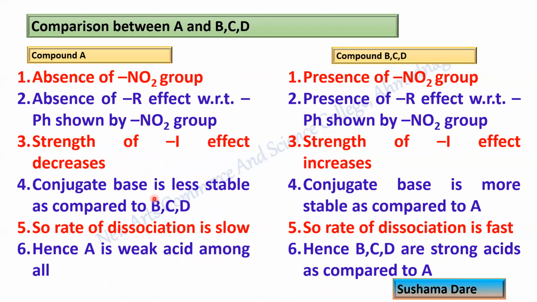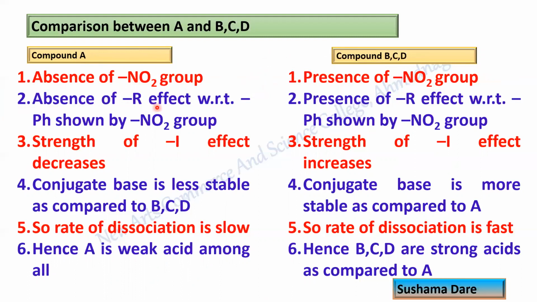So for the explanation of this, let us first of all see in what way we have to explain. We are first making two groups over here. The first one is compound A, and the second is compounds B, C, D. On what basis did we make these two groups? On the basis of presence of nitro group and absence of nitro group. As in benzoic acid there is no nitro group, while in the remaining three compounds there is a nitro group. So on that basis we made the two groups: absence of nitro group, presence of nitro group.